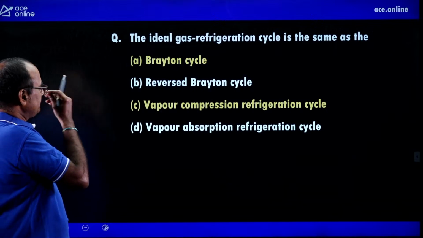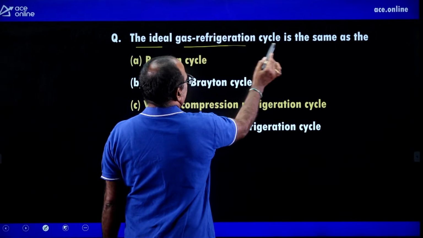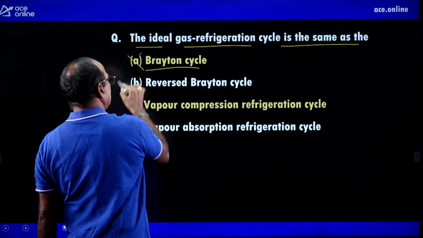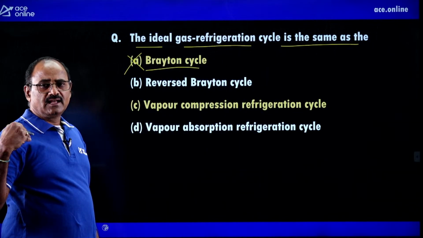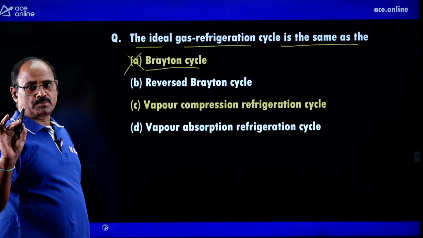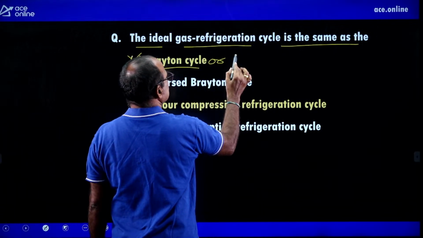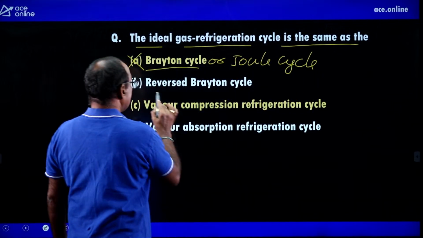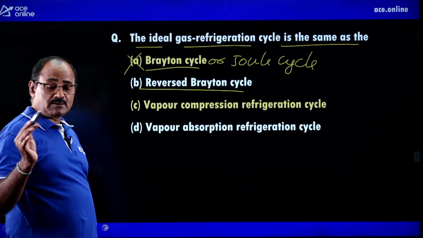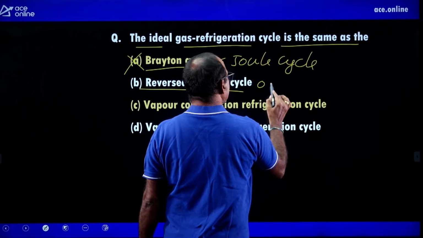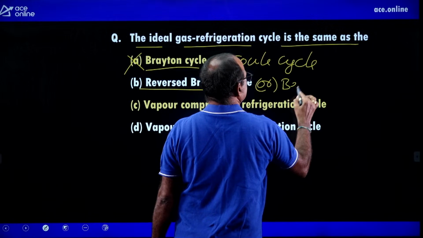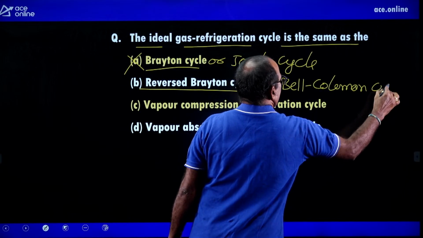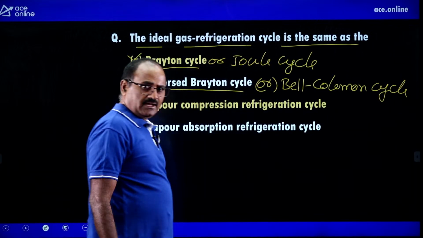It is asked like this. The ideal gas refrigeration cycle is the same as the Brayton cycle? No. Brayton cycle is the theoretical cycle for gas turbine power plant. Of course, Brayton cycle is also called Joule cycle. Remember it. Joule cycle. Reversed Brayton cycle. Yes. Reversed Brayton cycle. Another name is Bell-Coleman cycle. Bell-Coleman cycle is for refrigeration.